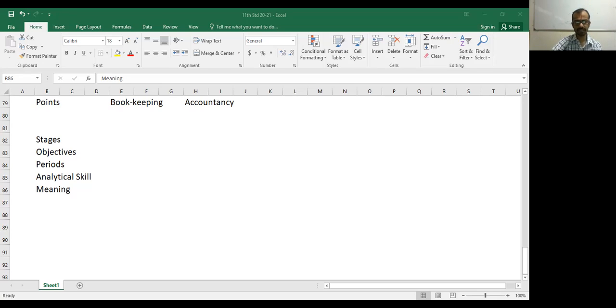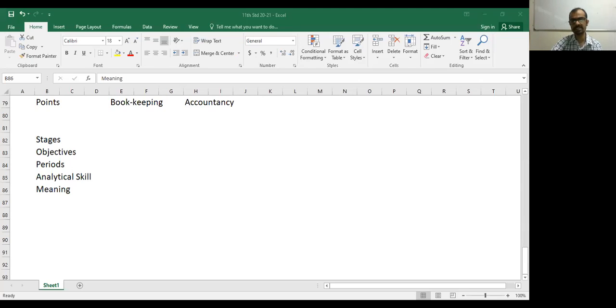So I think in the first three lines we already know the meaning of bookkeeping. Bookkeeping means recording business transactions systematically. It involves classification, summarization also. It is the primary stage. Unless you are able to record the transaction in the books of account, you cannot proceed. So basically, bookkeeping is the part of accounting and accounting is the part of accountancy. Exactly what is the meaning of accounting?